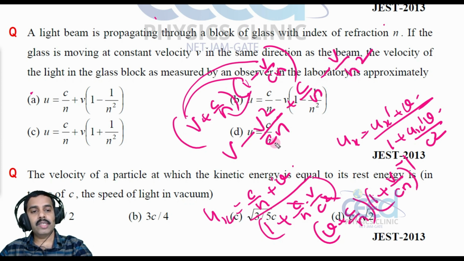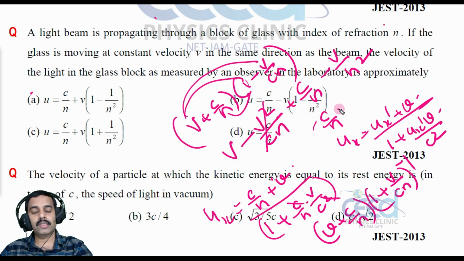Now we can neglect the term with c in the denominator, because c is very large, and v is the velocity of the glass slab, very small compared with the velocity of light. So here we have c by n, plus v, and minus v by n square.